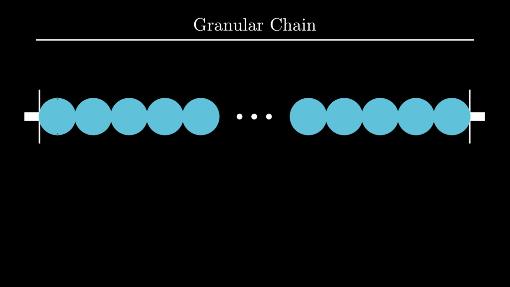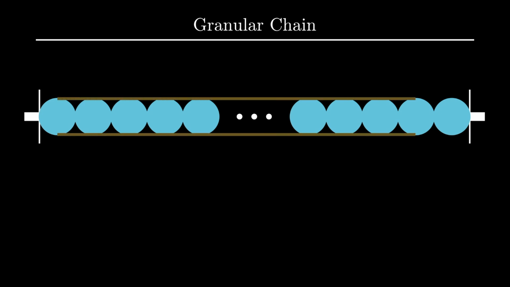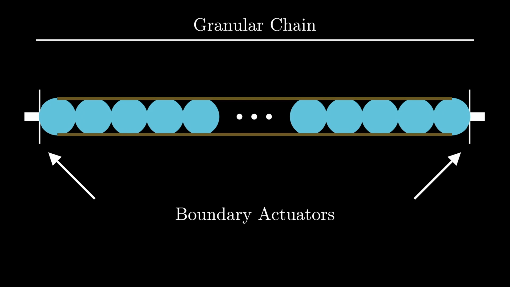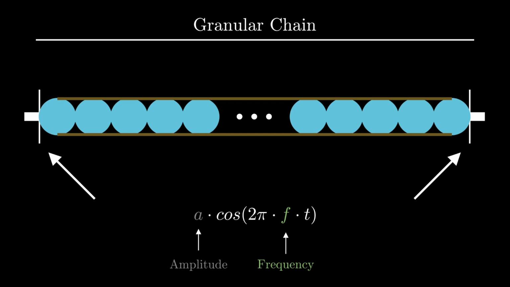We put rods around the granular crystals in order to restrict their lateral movements. We also apply a static force on both ends to make sure each bead is in touch with the adjacent beads. The granular chain is driven by boundary actuators positioned on both ends of the chain. Both boundary actuators excite the chain over time according to the cosine wave A times cosine 2 pi ft. A is the amplitude and f is the frequency.